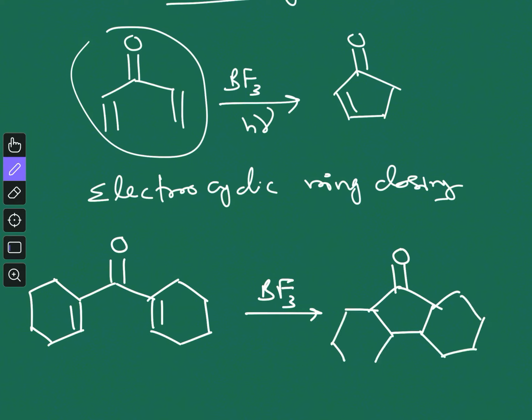Two 6-membered rings will be here, the double bond will be here, and here you will have two hydrogens. So when you are doing the reaction in BF3 condition, that is without light, you will have a product where one hydrogen will be below the plane and another will be above the plane.